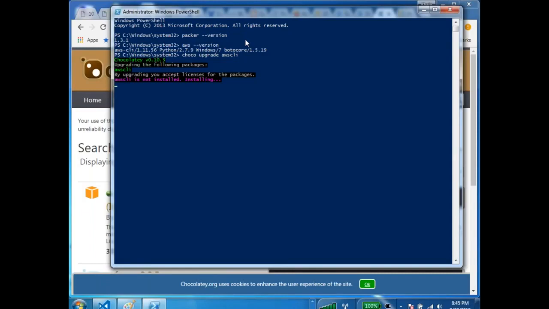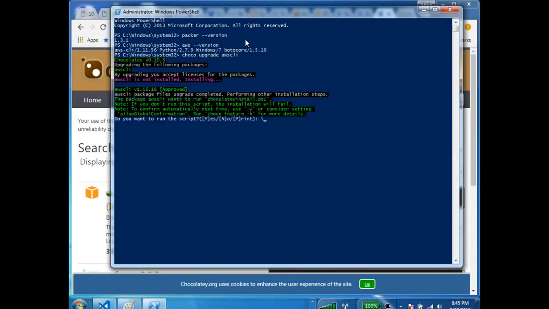AWS CLI is not installed. What is this nonsense? Okay, whatever it is, let it do whatever it wants to. Anyway, from tomorrow my machine is different. It is not the same machine, so it's okay.